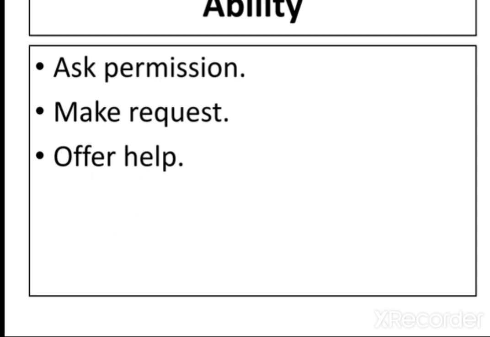Now, these same modal verbs can also be used to explain ability. So, how able you are to do something. They can be used to ask permission, make requests, and offer help. In fact, there are quite a few different uses. So, I'm going to split this lesson into two parts. So, let's just take one step at a time.